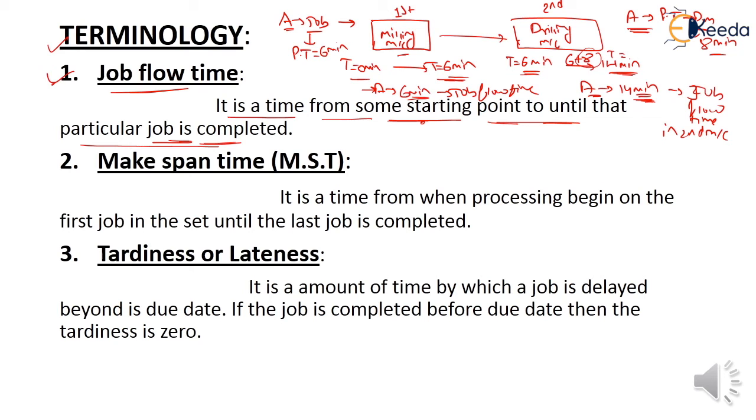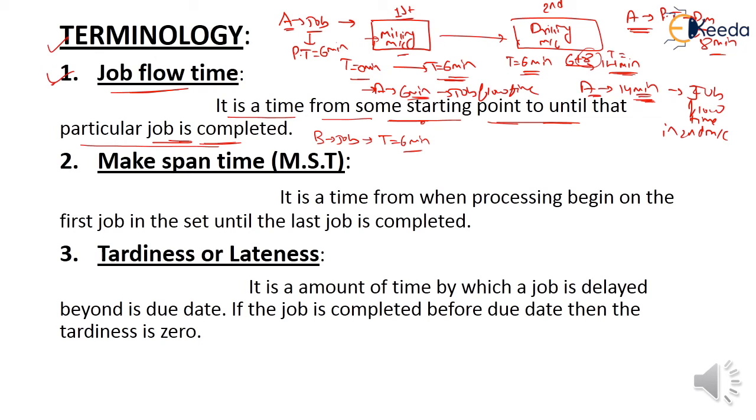Let's take a different example. For example, in the first machine, the job B is inserted. So for B job the starting time is 6 minutes, because from 0 to 6 minutes the A job is processing on the milling machine, but after the 6 minutes it is free.